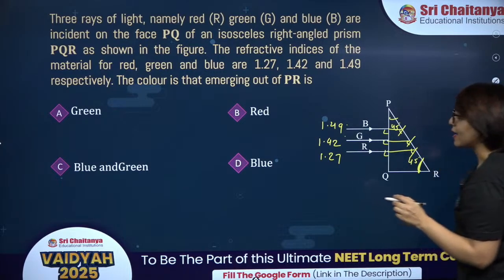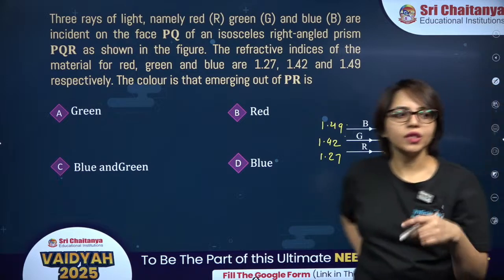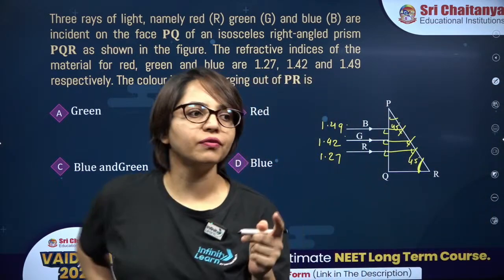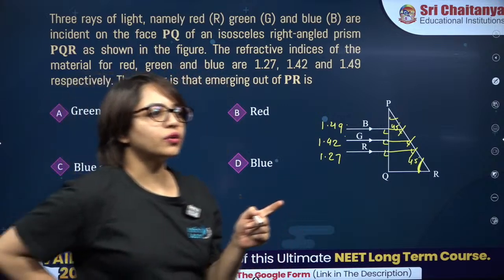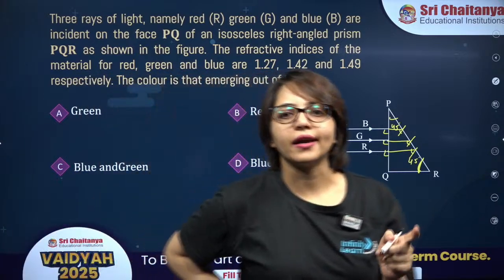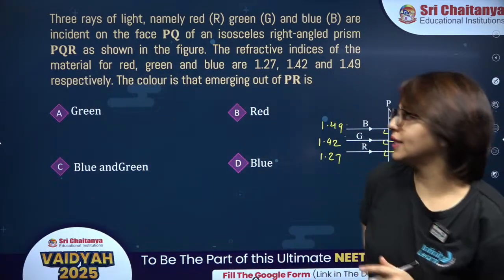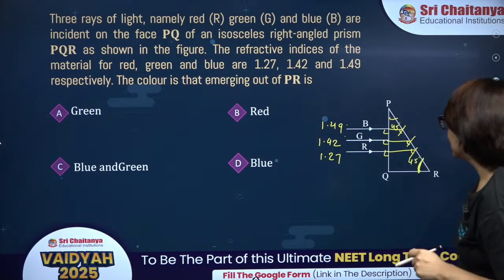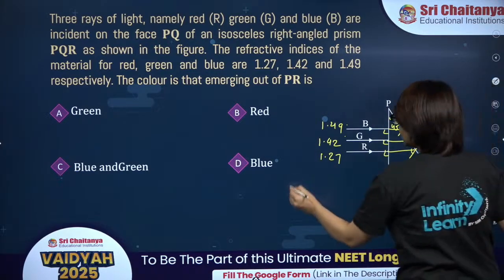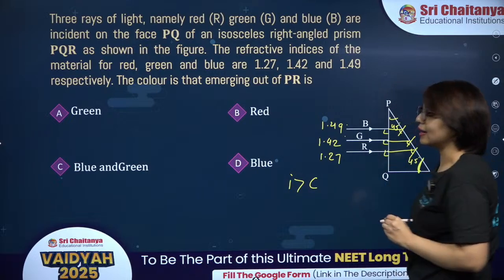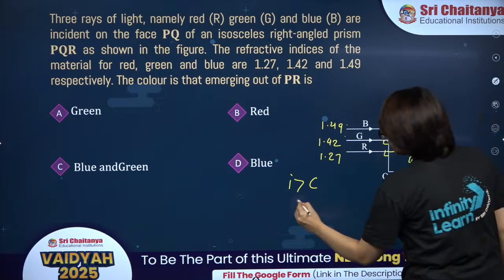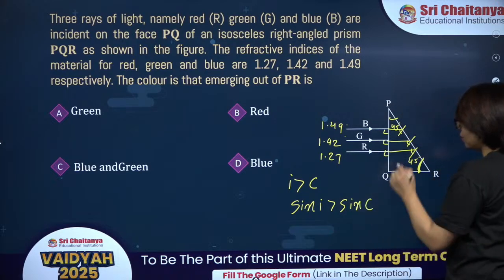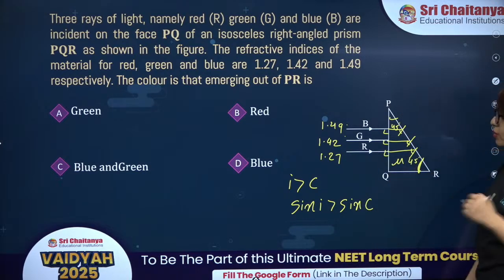Now, for total internal reflection, what is the condition? The ray should travel from denser to rarer medium. And second, the angle of incidence should be more than the critical angle, so sine of i should be more than sine of C. But sine of C is 1 upon mu.